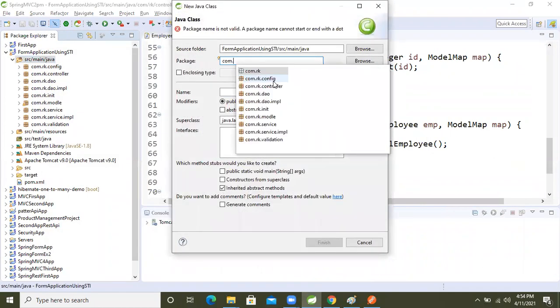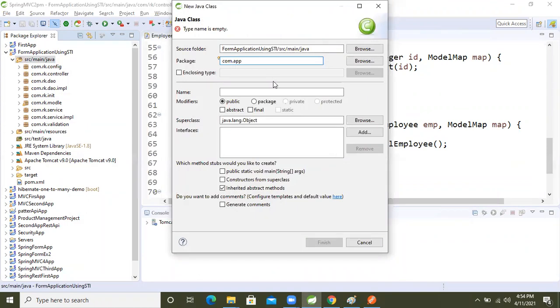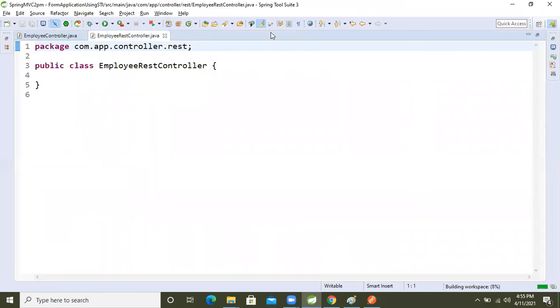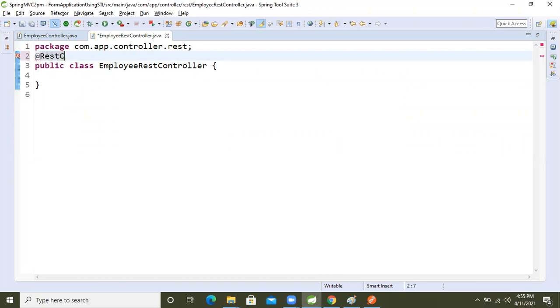For that, in com.app, the controller rest package. Create Employee REST controller. If we want to make this controller a REST controller, which annotation will we apply, guys? At the rate REST controller, sorry, @RestController.